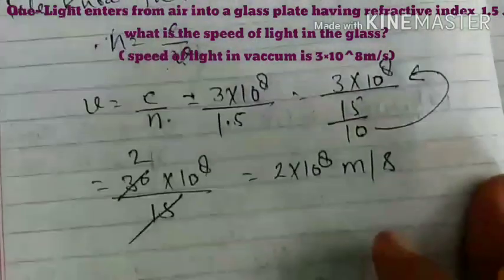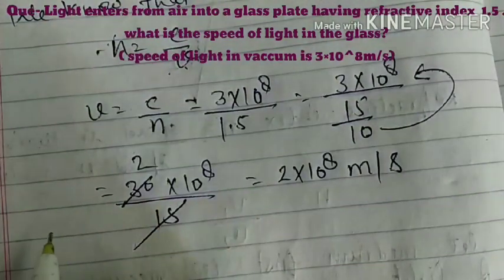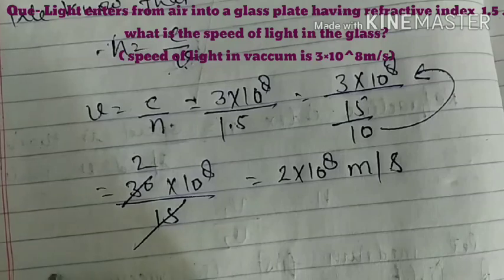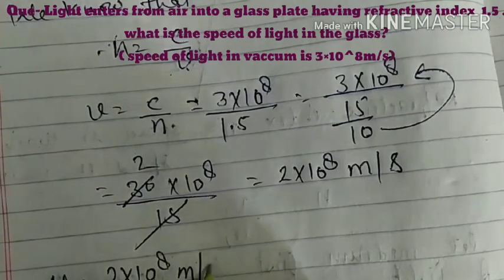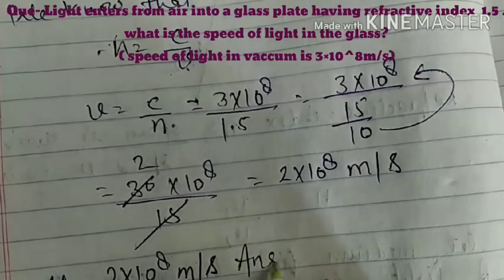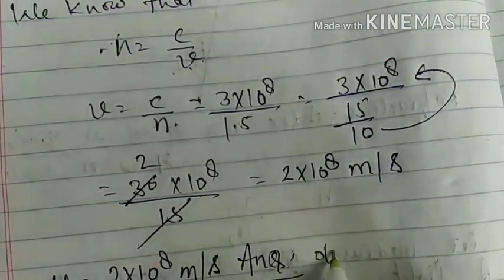Then the velocity in the medium of glass v is equal to 2 × 10⁸ meter per second. It is our answer. Okay.